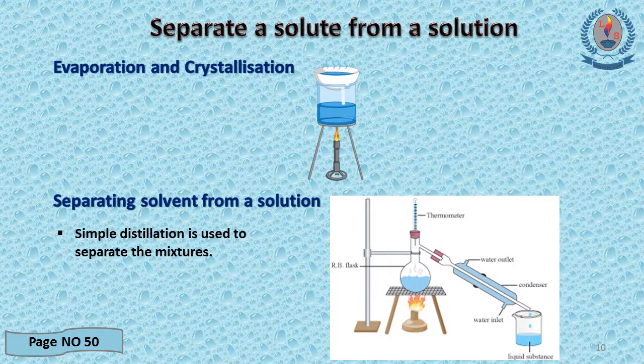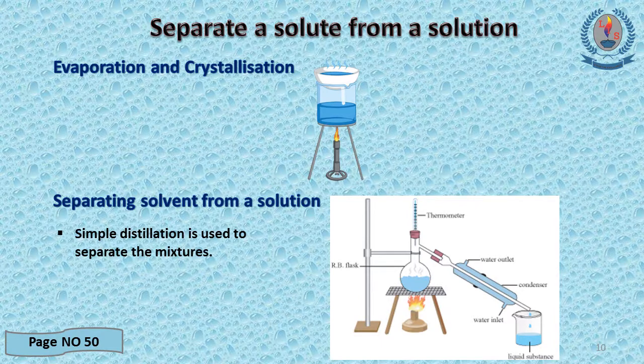Okay, now we will learn how to separate a solute from a solution. So we know to obtain the solute from the solvent, we should do heating. The first thing is evaporation and crystallization. We'll see what is evaporation. Just think about a salt solution.